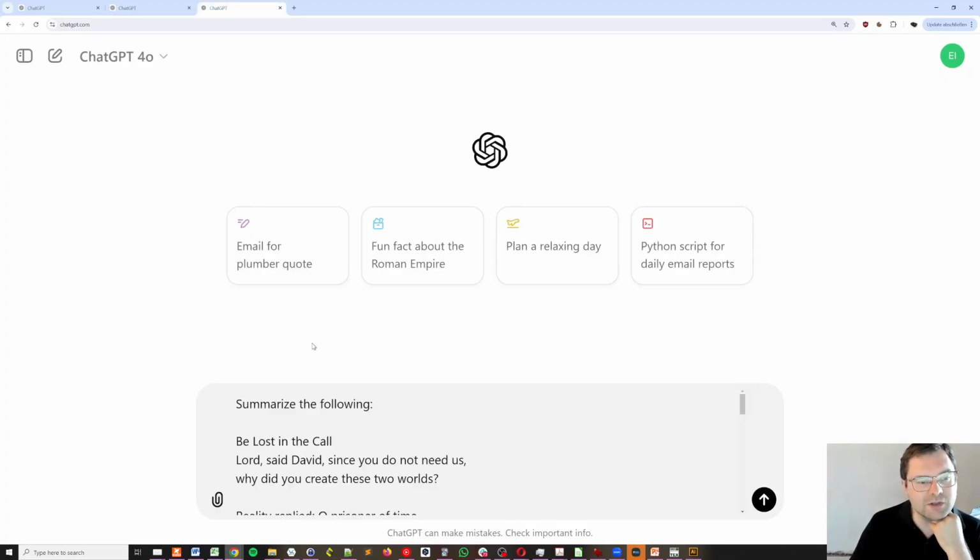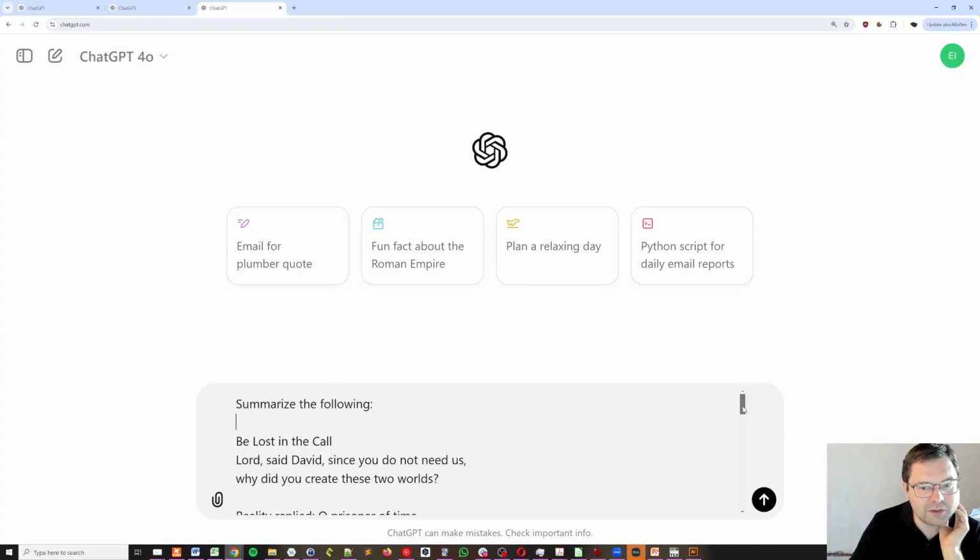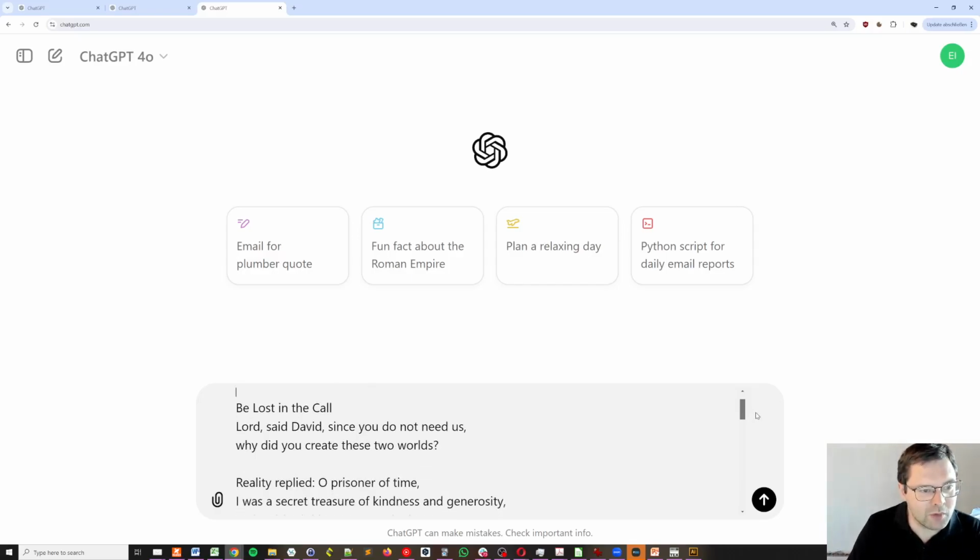Now this one's interesting because it's actually not just giving instructions, but it's also giving ChatGPT something to work on for these instructions. So my instructions are, summarize the following, and then, well, part of the instructions, but also kind of separate, something which is embedded in the instructions, is the text to be working on. In this case, a poem by Rumi.